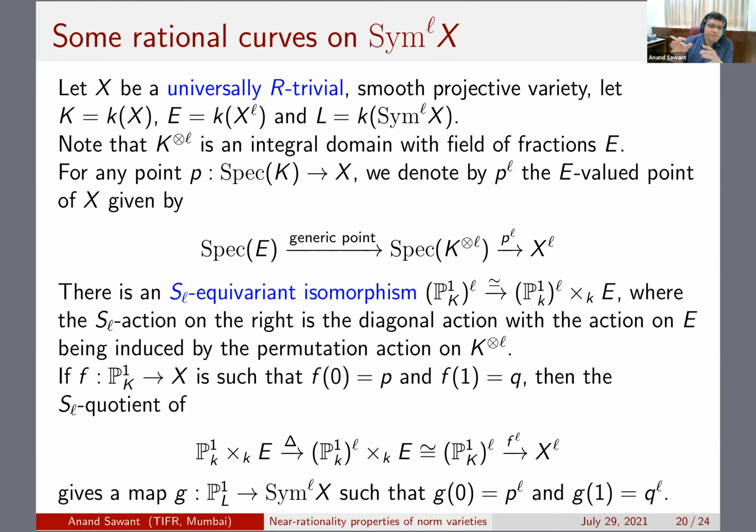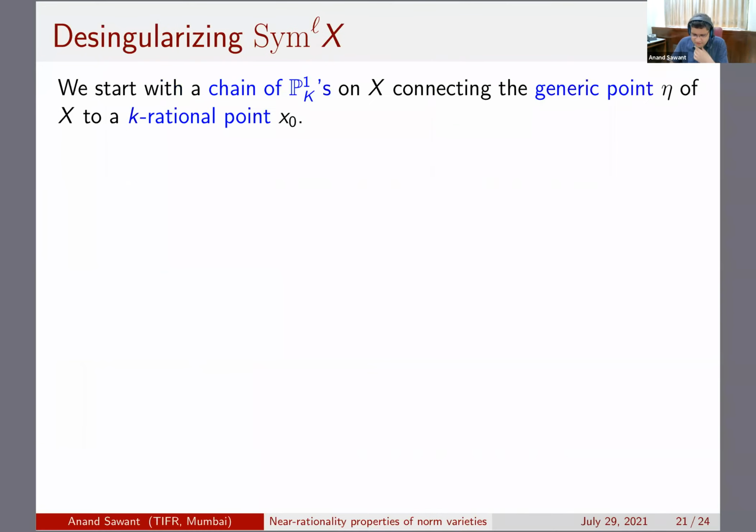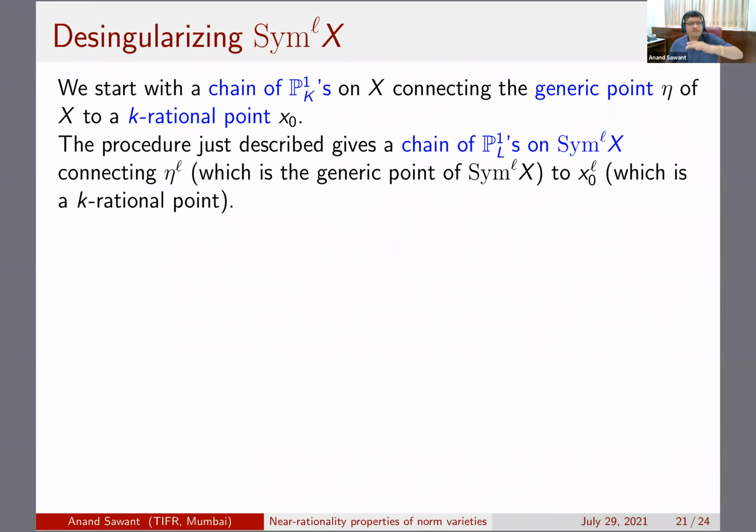Okay, so now once you have a nice way of getting P1s over the function field of the symmetric power, there is a fairly standard way to proceed. Of course, we know that X is universally R trivial. So we start with a chain of P1s connecting the generic point to a K rational point.